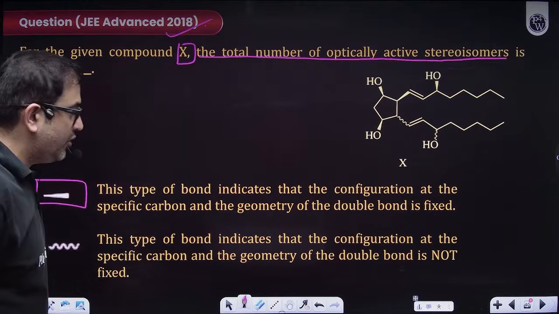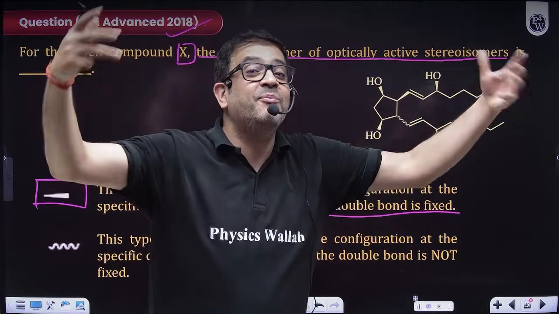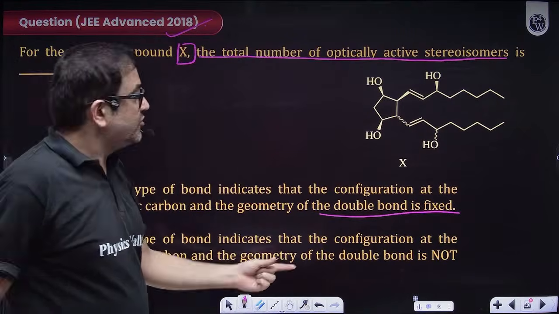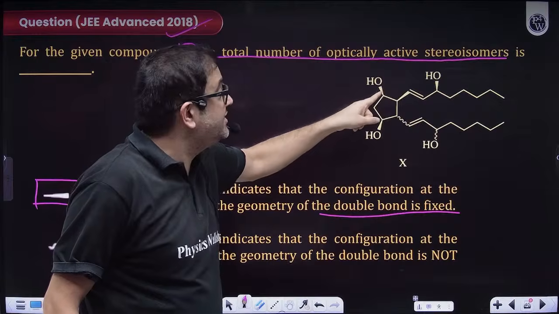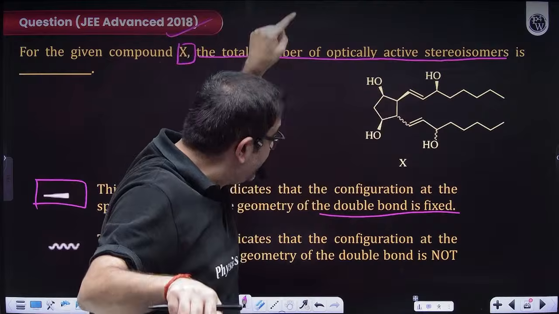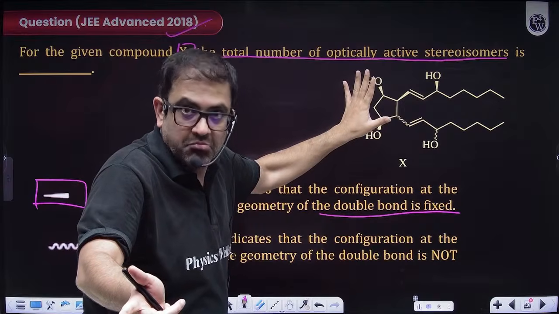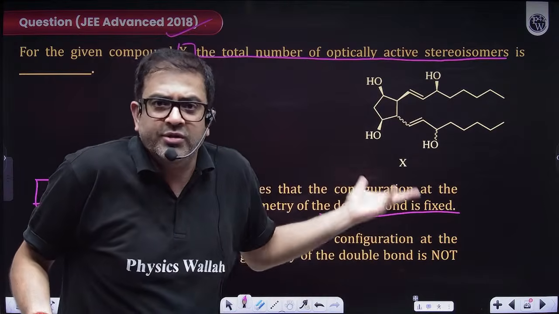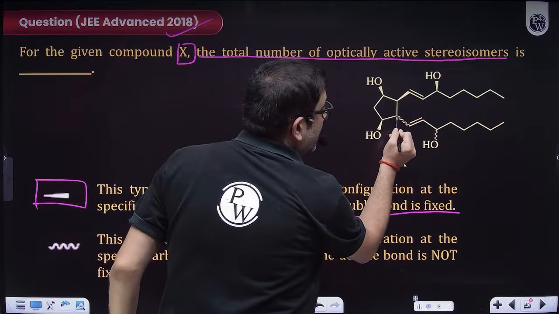It is not outside the plane of paper. They said that the geometry is fixed, it can't be changed. That means you cannot think of the possible stereoisomers, it is fixed. And this dash means it is flexible. So this is not a normal wedge because they are defining this in the question paper. It is saying it is fixed. So you can't say it is upside. It can't show geometrical or optical isomerism because the question is saying it is fixed. You have to think of this as fixed. So if it is fixed, then it can't even have another form. So fixed, fixed. Acha sir, here it is saying it's flexible.